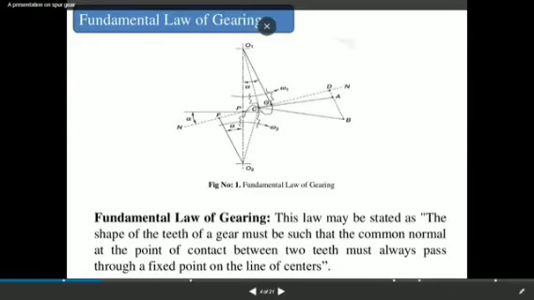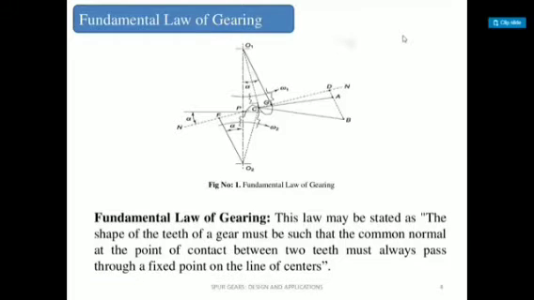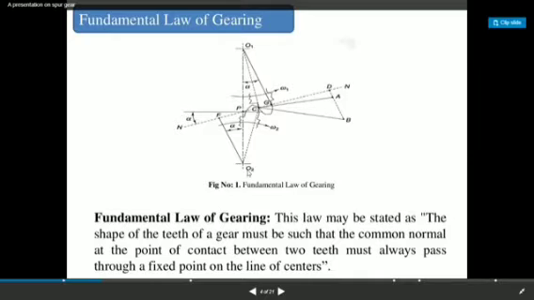So, the law of gearing is stated as in this figure. The two centers O1 and O2 are given, means the two different centers are of the two different gears, right?